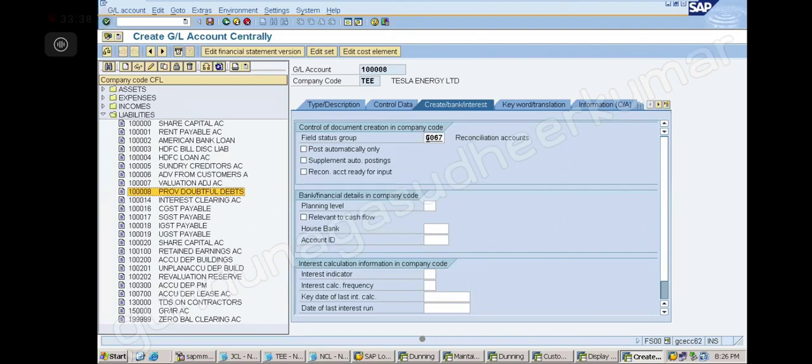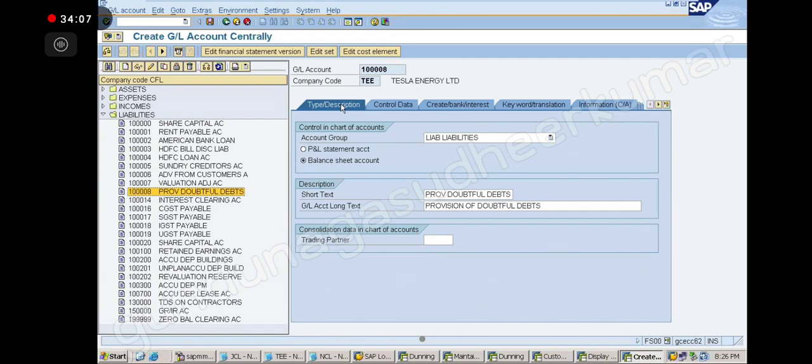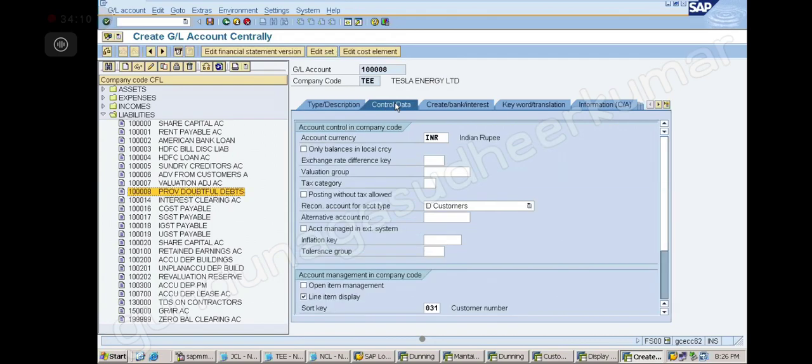Create bank interest. Done. Same description is this, control data is this, create bank interest is this.